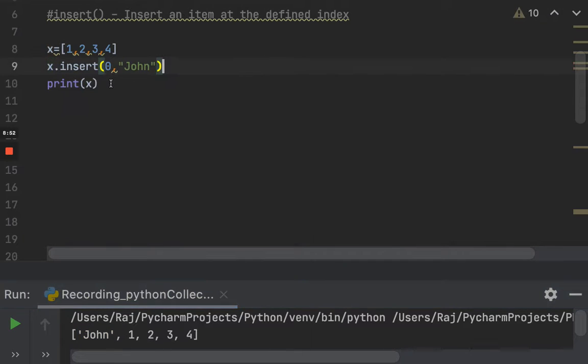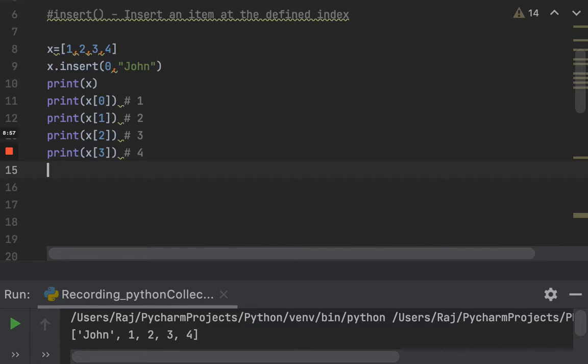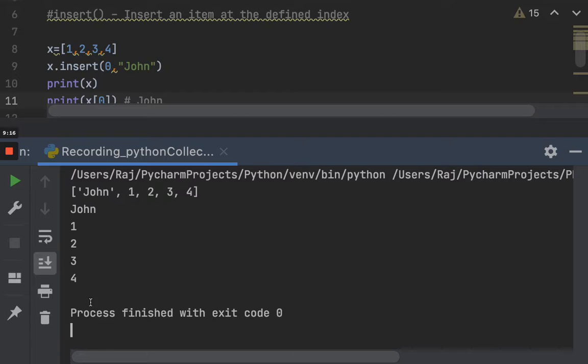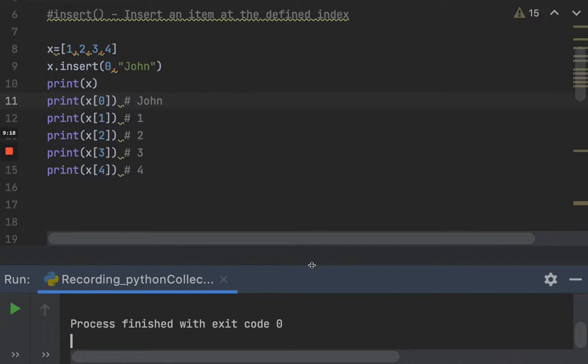You can also recheck this. Since we have added one more element, the indexes shift: 4 becomes 4, 3 becomes 3, 2 becomes 2, 1 becomes 1, and John becomes 0. If I execute it, you will see what I am trying to explain.